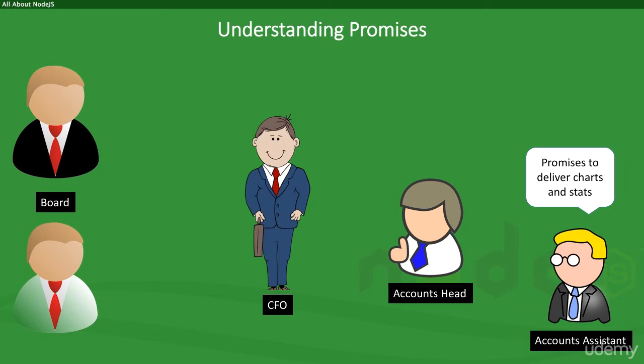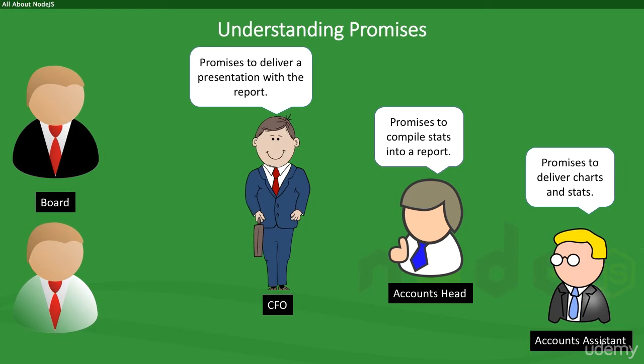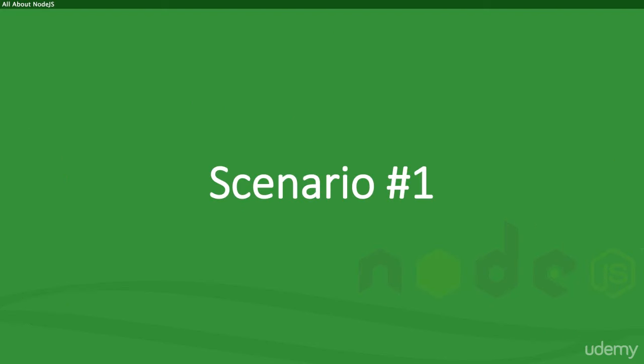Based on this, the accounts head promises to compile the stats and charts into a report which the CFO had asked him to prepare. And in turn, the CFO promises to deliver the presentation with the report to the board. At this stage, the work has not begun, but we've got assurances from all dependencies to deliver their parts of the promise. Now, let's examine the first scenario.